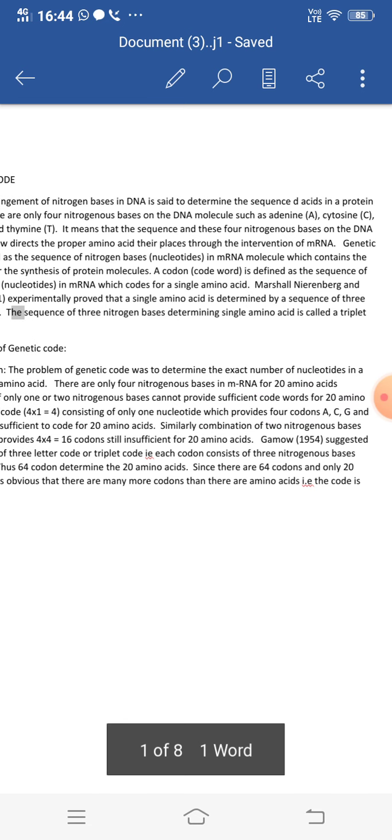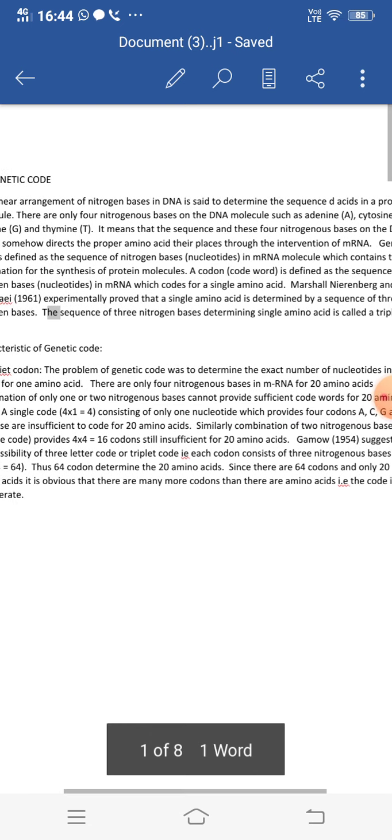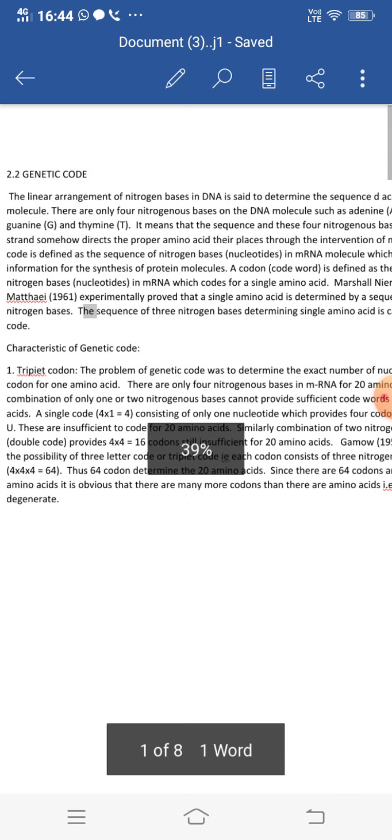So, we will see that the sequence of these nitrogenous bases on the DNA will come in close contact with the sequence of the nitrogenous bases on the messenger RNA molecule. So that is known as the genetic code.